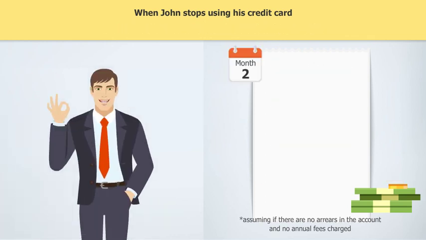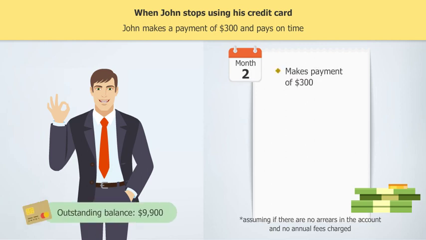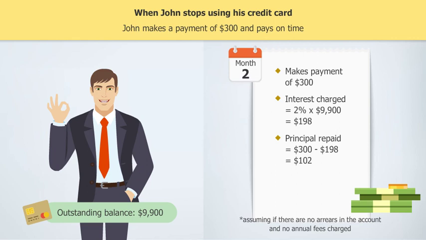In month 2, John continues making a minimum payment of $300. After deducting for interest, the principal repaid is $102. Subtracting that from the opening balance, John's closing balance further decreases to $9,798 at the end of month 2.